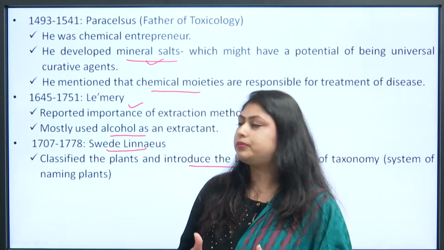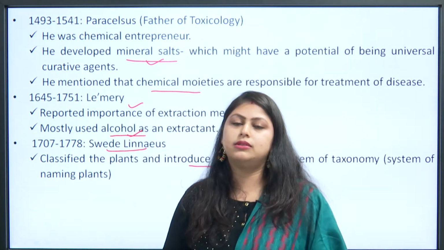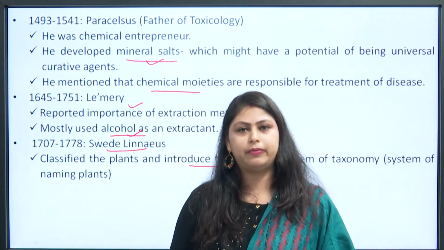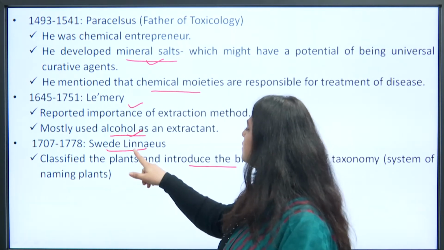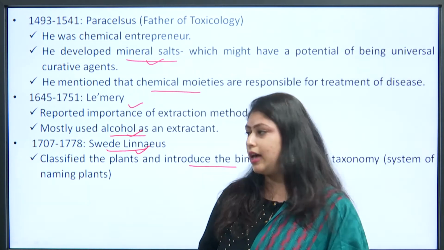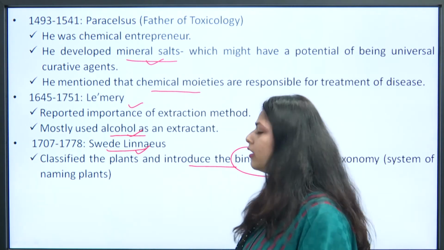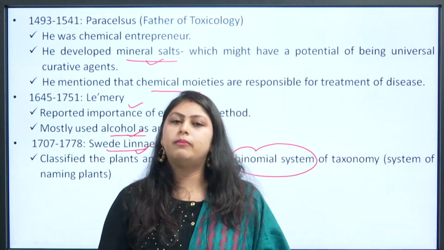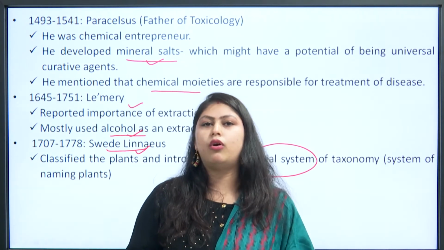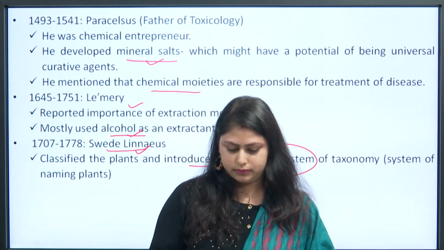And she made us believe that alcohol can be used as a very effective extractant for the extraction process. And the last is Swede Linnaeus. He classified the plants and introduced the binomial system of taxonomy, which means the system of naming plants. So it is very easy for you to learn.